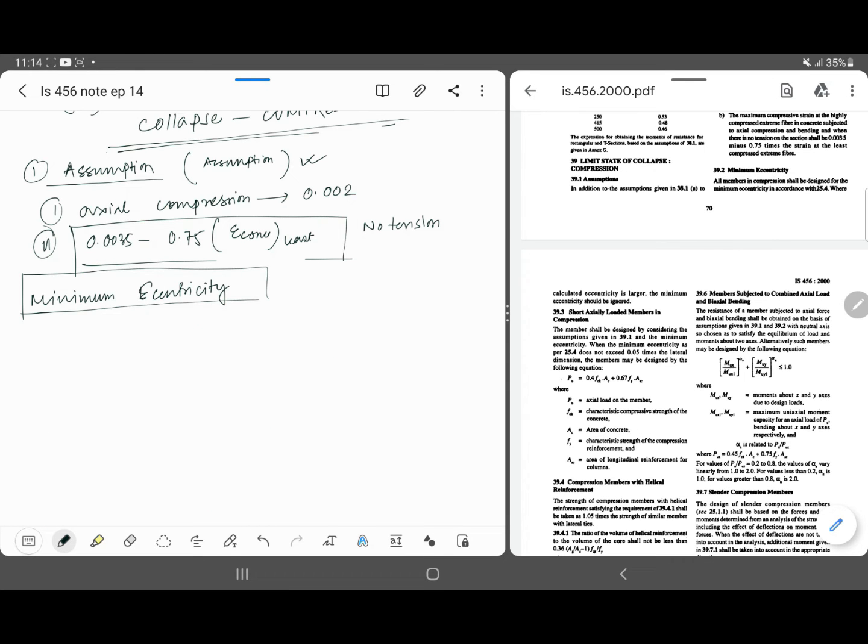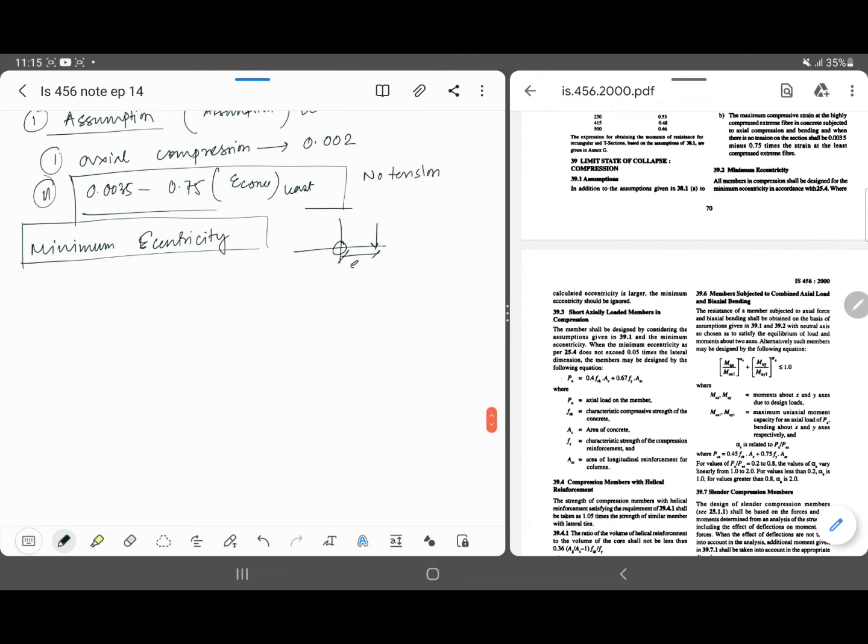what is eccentricity? Say this is your axis, but the load is applied here. So this is your eccentricity. So what is the minimum eccentricity? All members in compression shall be designed for the minimum eccentricity, that is L by 500 plus D by 30; this is the formula. Where the calculated eccentricity is larger, the minimum eccentricity can be ignored. Either 20 mm, L by something, D by something, you remember? That is the thing.